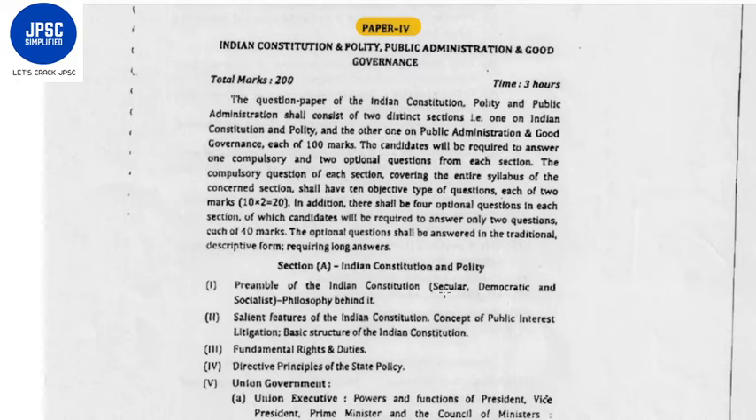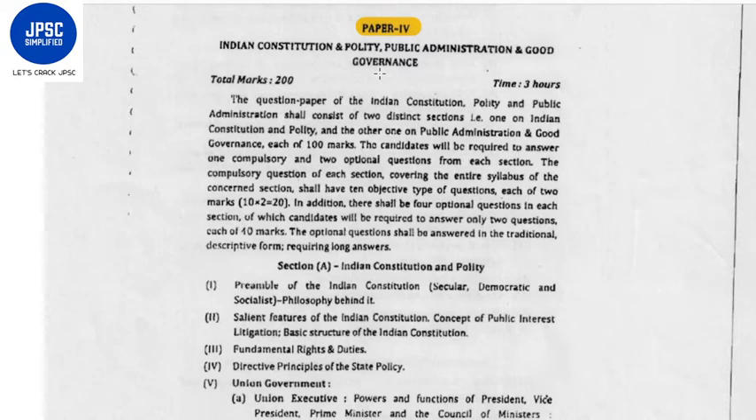Now, coming to paper 4, it is the paper of Indian Constitution and Polity, Public Administration and Good Governance. This paper is divided into two sections. First, Indian Constitution and Polity, and second, Public Administration and Good Governance.